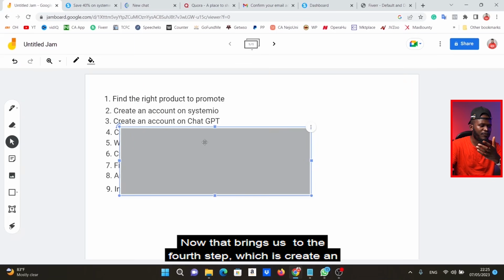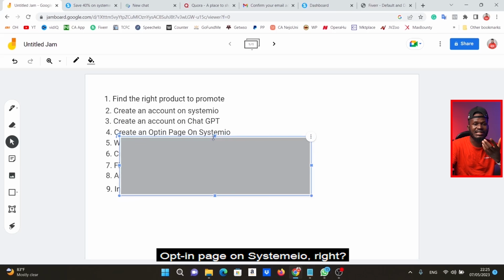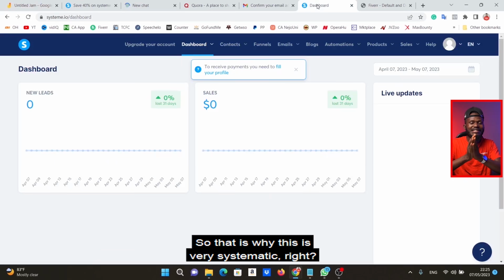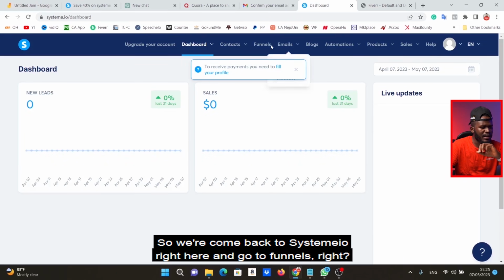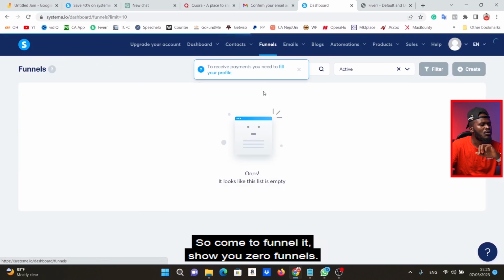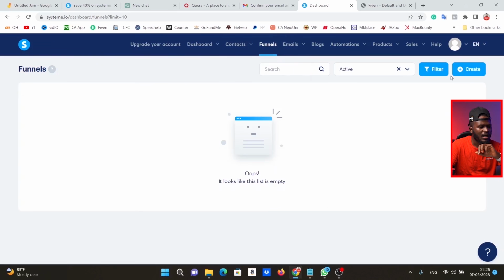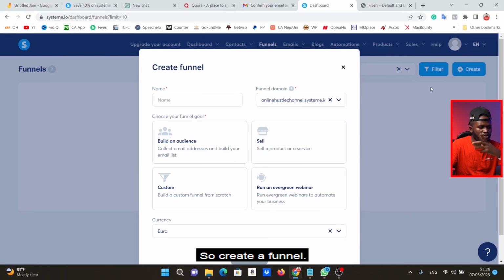Now that brings us to the fourth step, which is create an opt-in page on System.io, right? So let's go back to System.io. So that is why this is very systematic, right? So we'll come back to System.io right here and go to funnels, right? So come to funnels, it's showing 0 funnels. I'm going to come here to create a funnel.